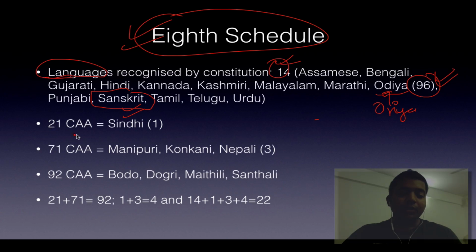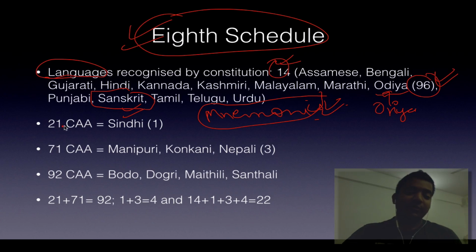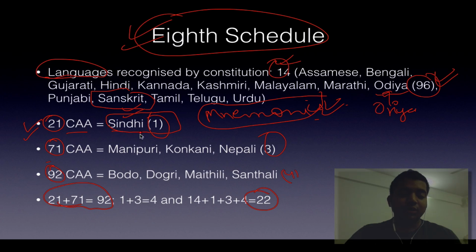Now important mnemonics. See, a mnemonic can be made anywhere. This is a simple mnemonic, but you'll never forget it, and you'll thank me for telling you this. Anyways, we start with the mnemonic. 21 plus 71 is equal to 92. Can you see this? 1 plus 3 is equal to 4, and 4 plus 3 plus 1 plus 14 is equal to 22. That's it. So the 21st Constitutional Amendment Act introduced Sindhi. Why was Sindhi introduced? Because it was a very well spoken language before independence in the Sindh region, as well as it is distributed in various parts of India including Rajasthan, Gujarat, etc.